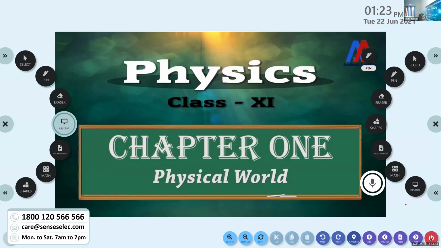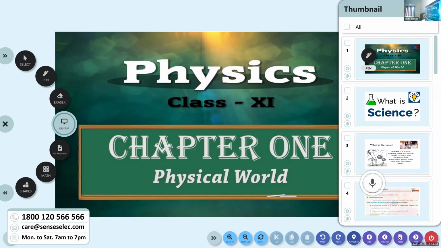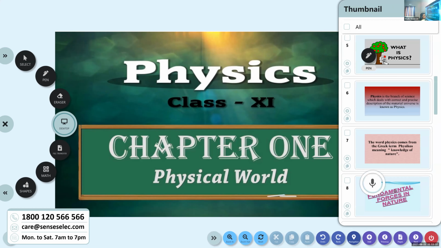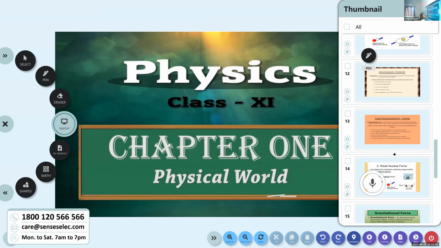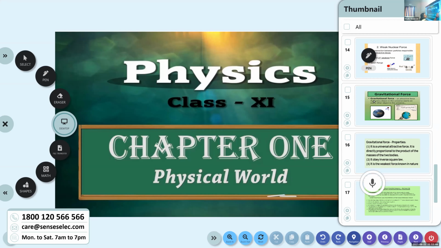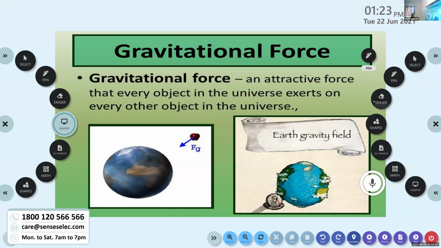So now we are going to discuss gravitational force. So what is gravitational force? It is the force of attraction between the different objects in this universe. So gravitational force is an attractive force that every object in this universe exerts on every other object in the universe.